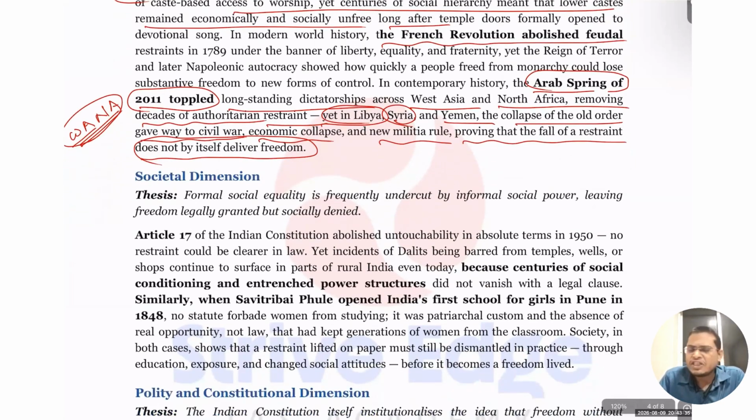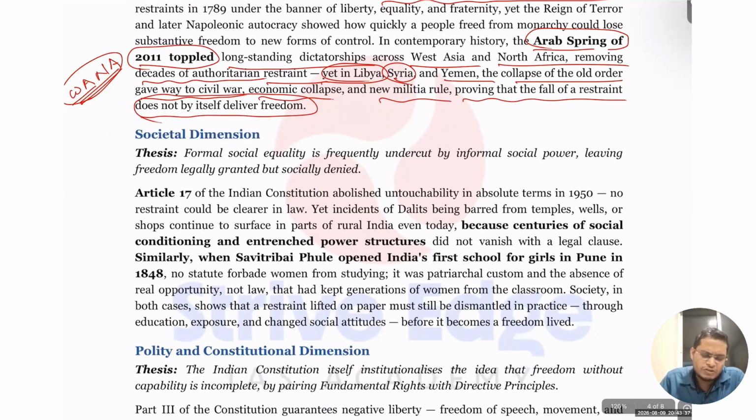Okay, the same you can see in the societal dimension also. For example, we have implemented Article 17 that basically wants to abolish untouchability and provide equality to all. But despite our constitution being implemented in 1950, more than 70 years are there, still untouchability is prevalent. Why is this? Because we are simply implementing it through the might of the law, but society is not yet ready. So that means we are removing the restraint but not giving the positive incentive for.